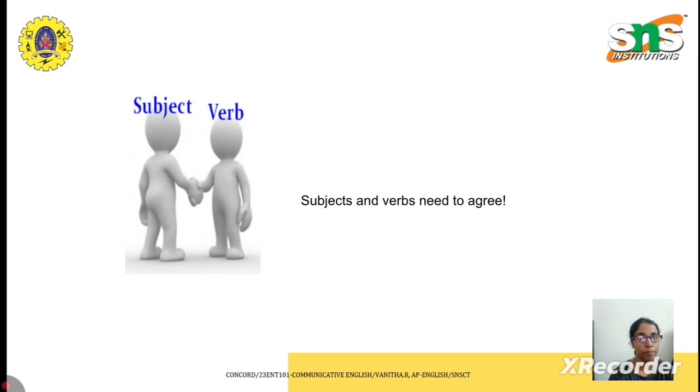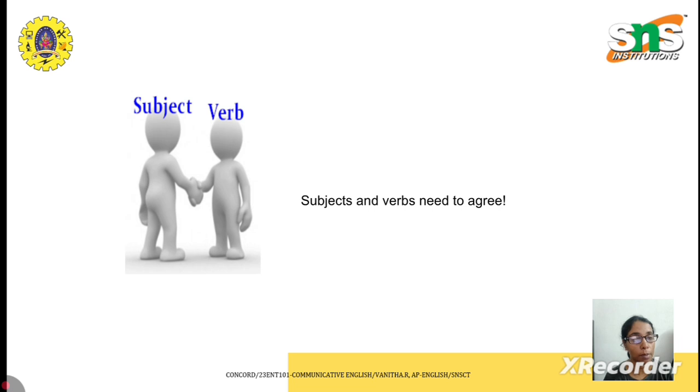The first rule is that subjects and verbs need to agree. The verb must agree with the subject in number and person. This is the first and foremost rule in English grammar. Concord, the subject concord. A simple example to explain this basic rule of subject verb agreement: she is a good singer. She is a good singer.